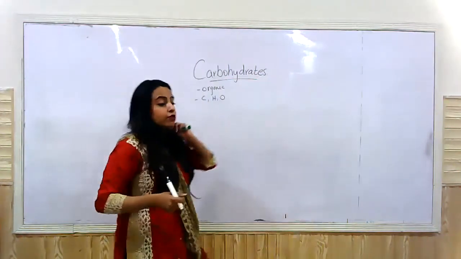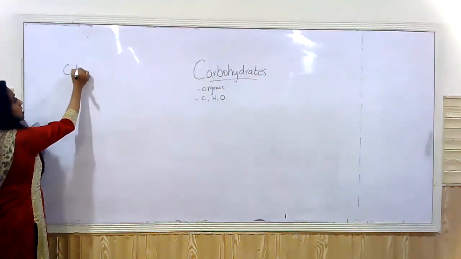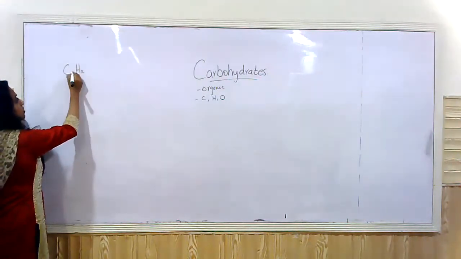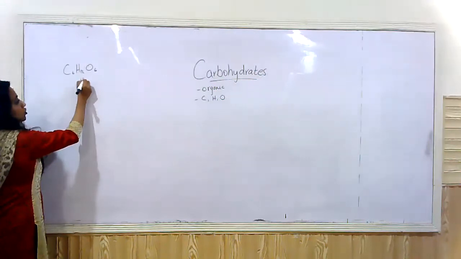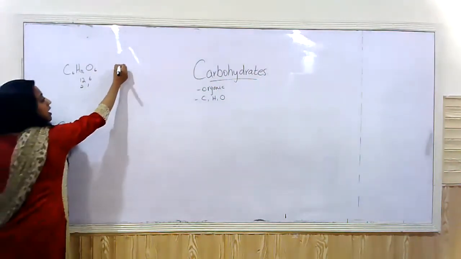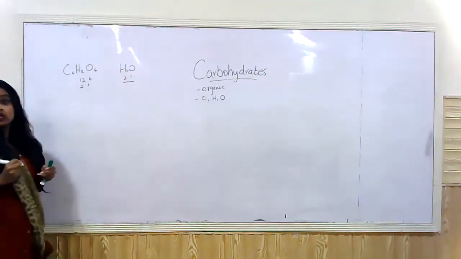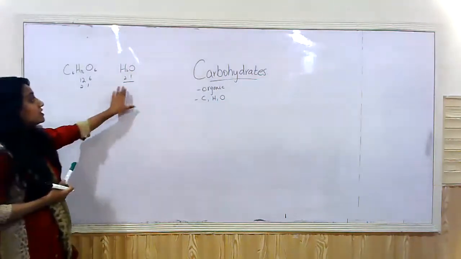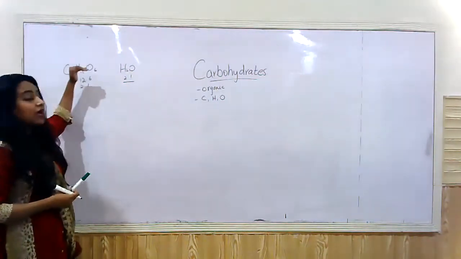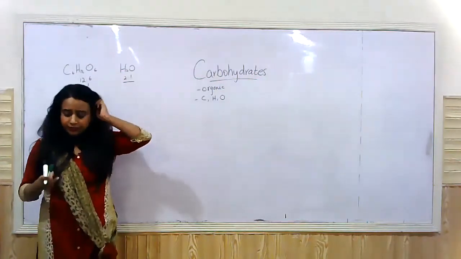You can take an example of the molecule glucose, C6H12O6, 12:6, right? Or you can say 2:1, as present in water, that's also 2:1. So most carbohydrates have this ratio of hydrogen and oxygen in them. Therefore, they are termed as carbohydrates, right?